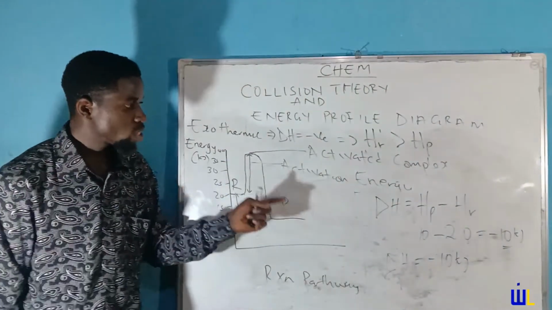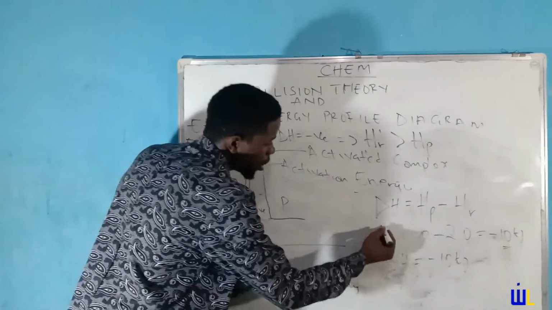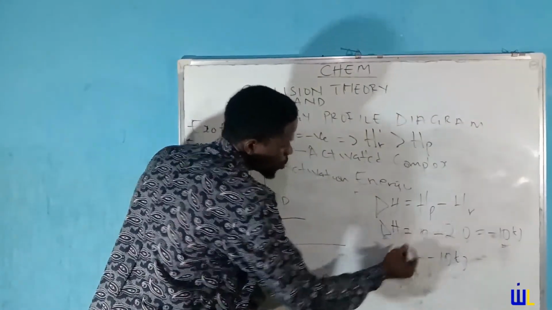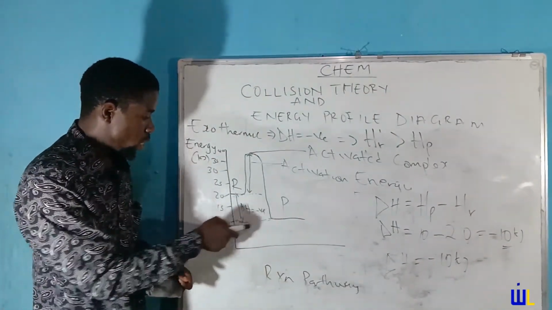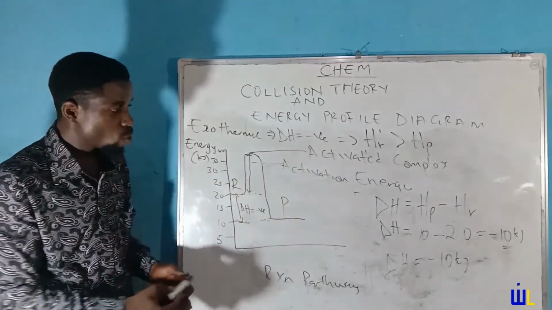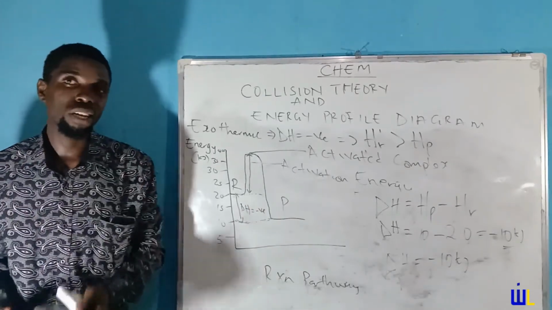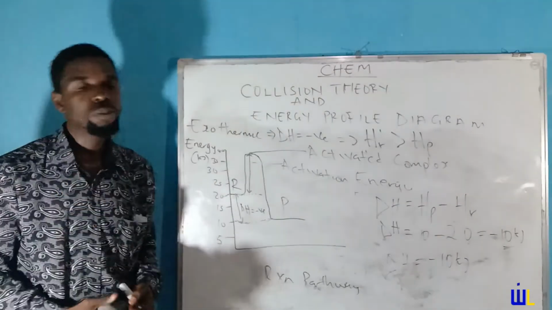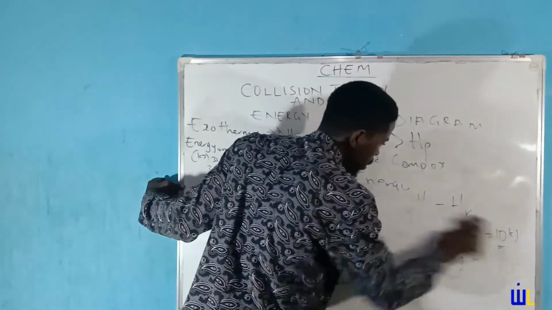You have ΔH equals HP minus HR. And now ΔH is going to give you 10 minus 20, because the energy of the product is 10 as we found out, and that of the reactant is 20. Once that difference occurs, you have your answer: minus 10 kilojoules, indicating an exothermic energy profile diagram. I hope this is understood. Now, how do we find the activation energy?